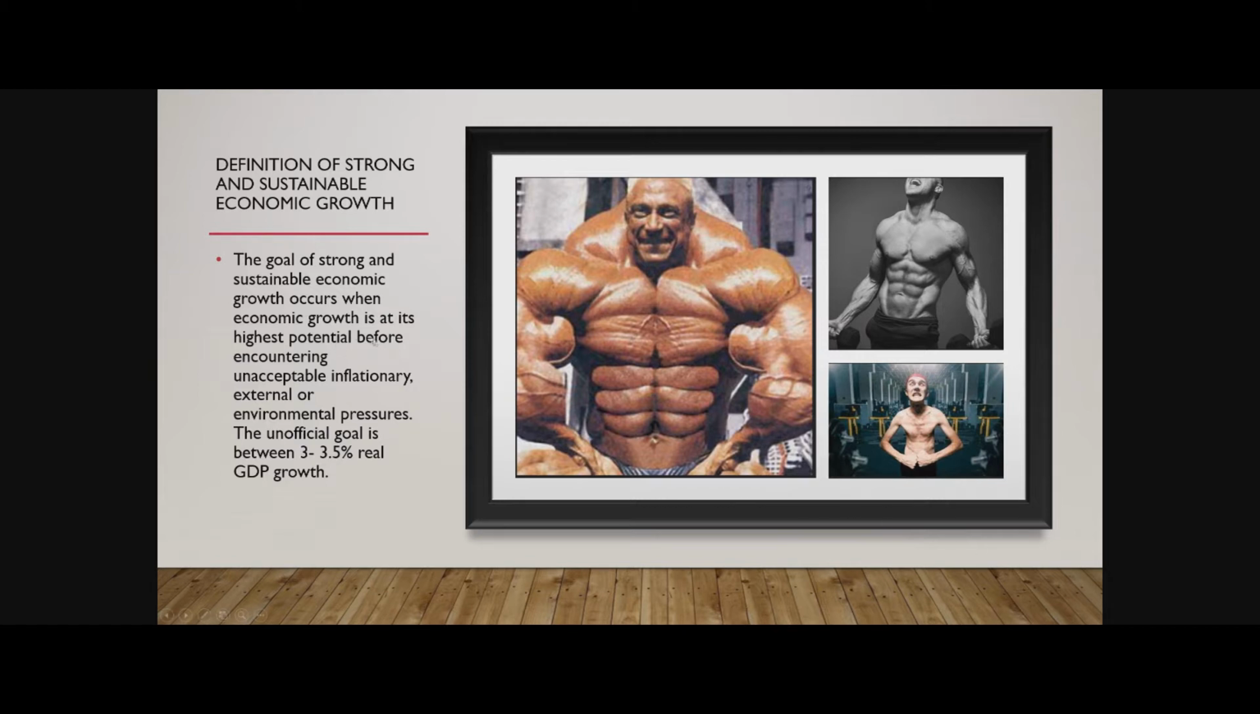So this occurs where economic growth is at its highest potential before encountering unacceptable inflationary, external, or environmental pressures. So those are the three things you need to cover: inflation, external, and environmental. The unofficial goal is between 3 to 3.5 real GDP growth. And we'll go into detail what that all means later.